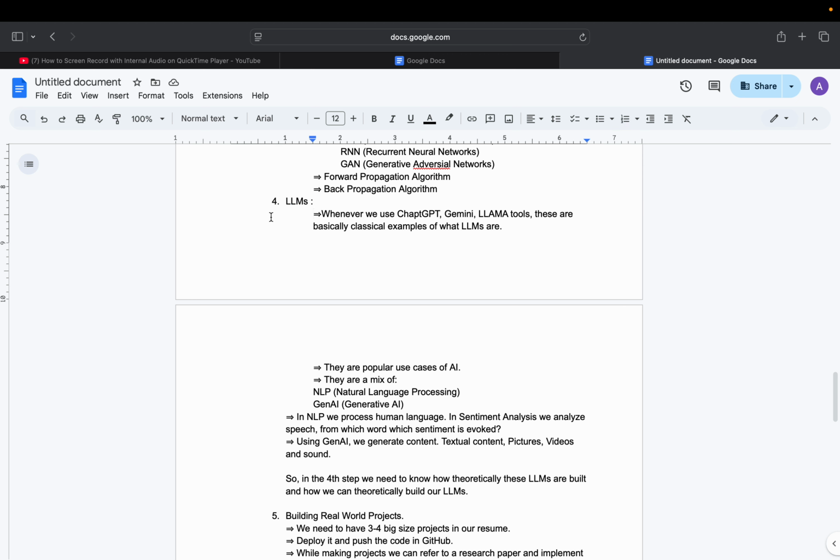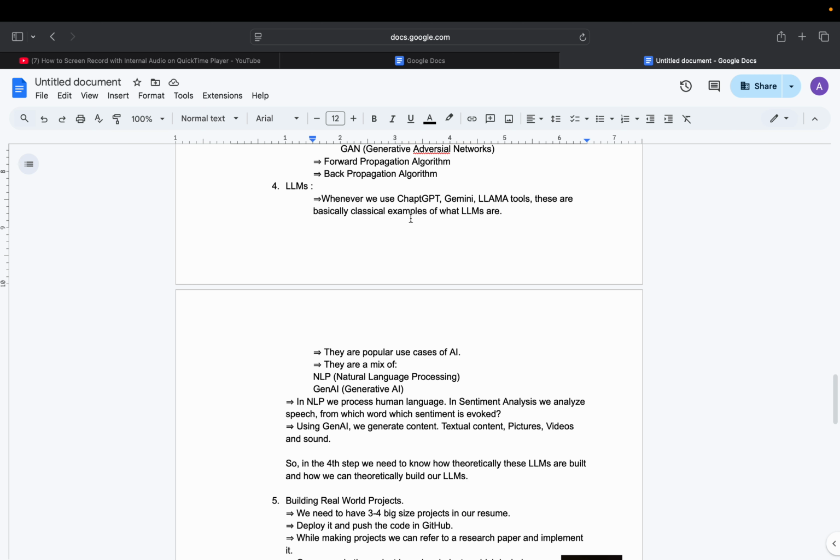Then within data science there is another thing known as LLM, that is large language models. So whenever we use ChatGPT, Gemini, or Llama tools, those are classical examples of LLMs.